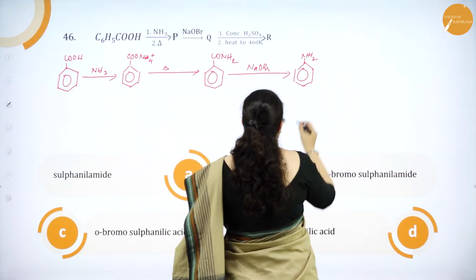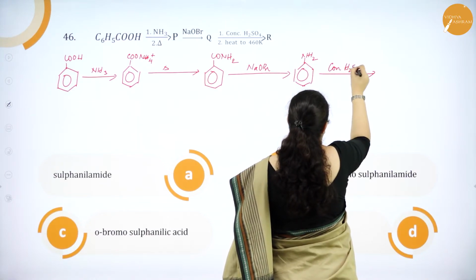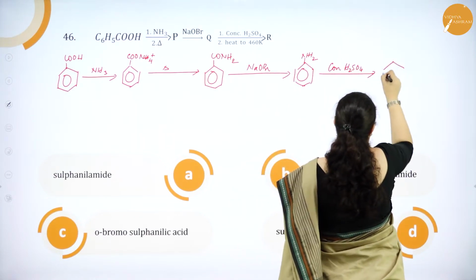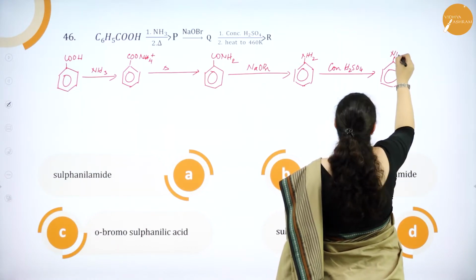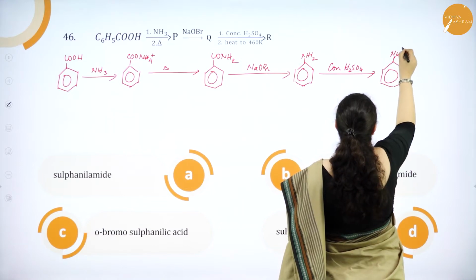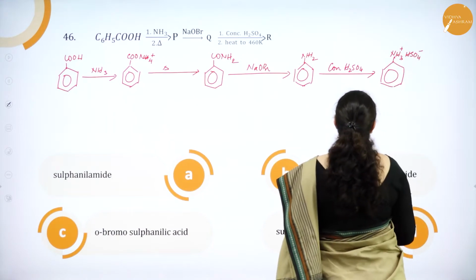Okay. Then further, when it is treated with concentrated H2SO4, you will get NH3+ HSO4-.